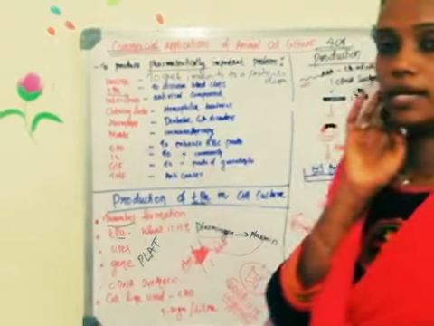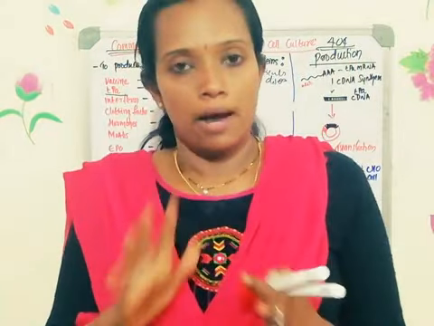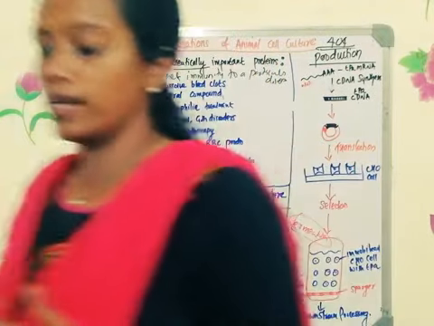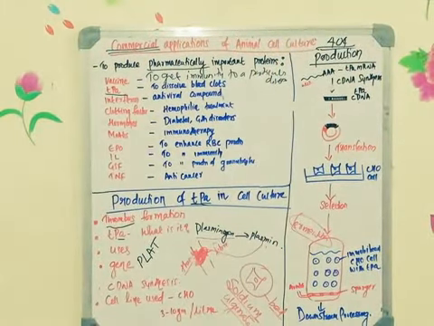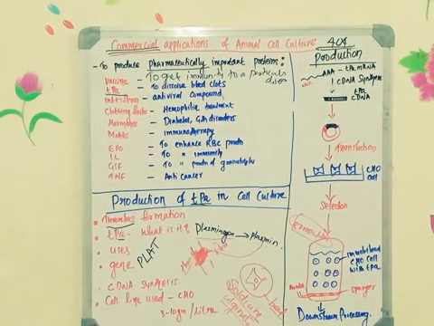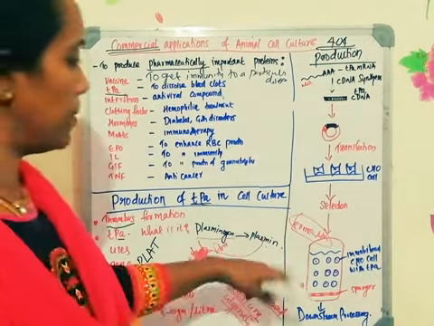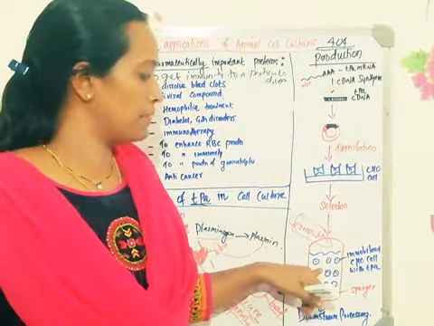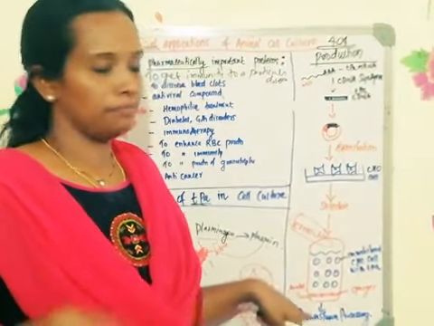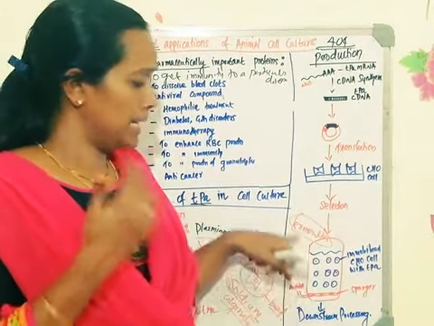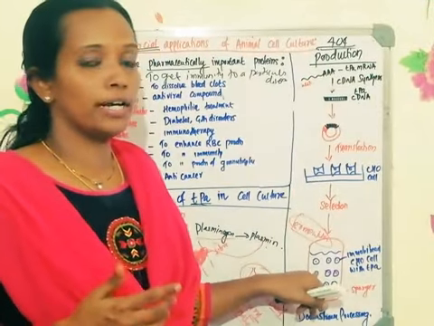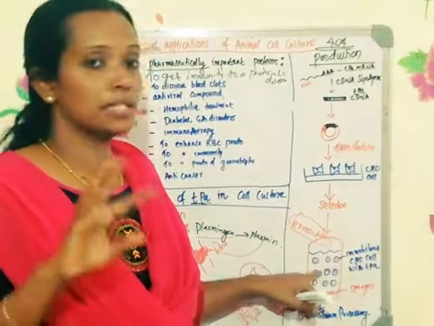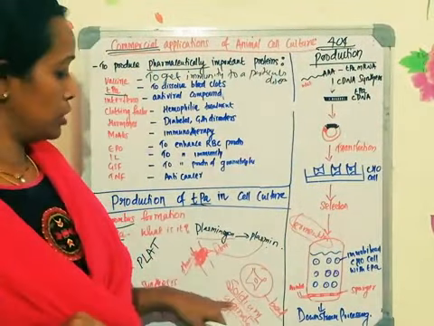What is the use of the immobilization technique? The cells will not be damaged, because animal cells are very fragile and can get damaged. The second advantage is that you can reuse it. Once after the production process, you can pick the beads from the fermenter, prepare a fresh media, and introduce the beads again. So continuously the beads can be used. They can be stored for a longer time and used again and again, and damage to the cell will not happen because it is trapped inside a porous gel made up of sodium alginate.